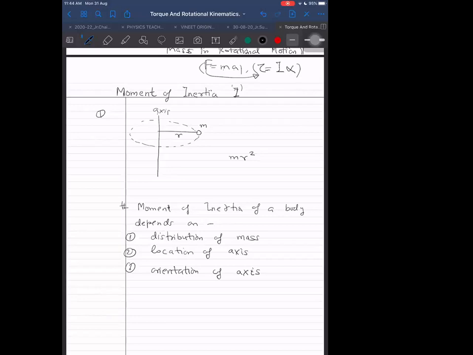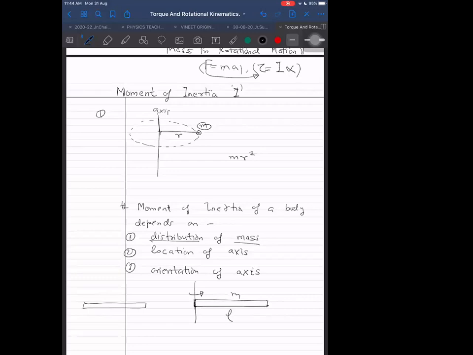Axis may be passing through the body or it may be passing outside the body. For example, for this particle, the axis is not on that particle, it is somewhere else, and we are finding its moment of inertia. Distribution of mass, what does it mean? If I have a rod and I ask you to find its moment of inertia about its end, why am I saying about its end?